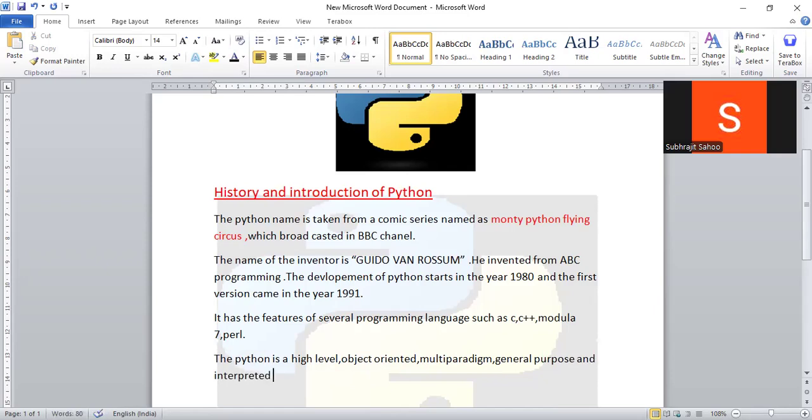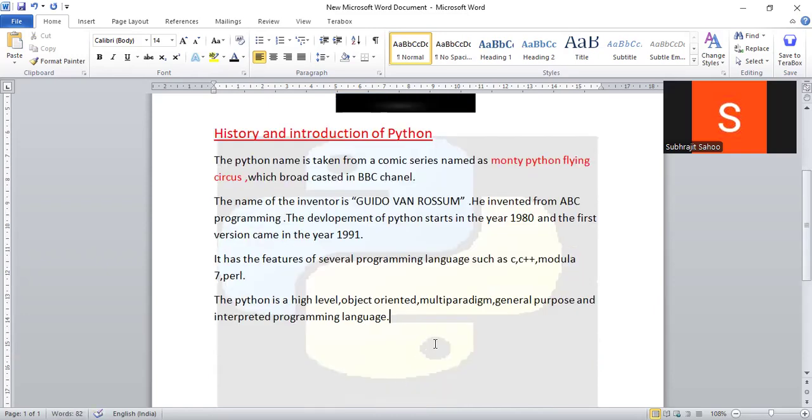So Python is a high level, object oriented, multi paradigm, general purpose, interpreted programming language. In this definition, I include all the features of Python, right? So this is a complete definition of the Python programming language.